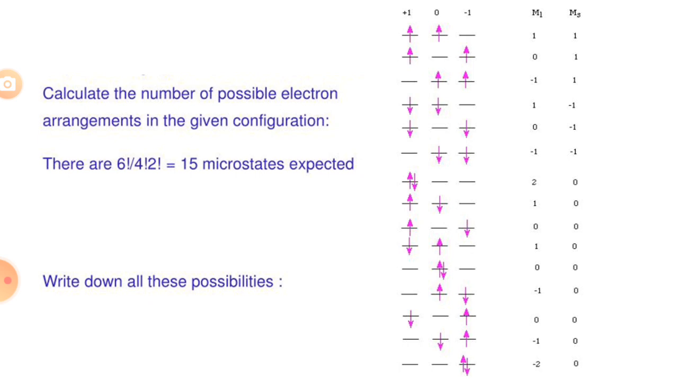So that 15 is the number of microstates of that system. That system is a p2 system, because this is a p orbital having 2 electrons. So for the p2 system, in the p orbital we can arrange 2 electrons in 15 different ways. That's why 15 is the number of microstates.